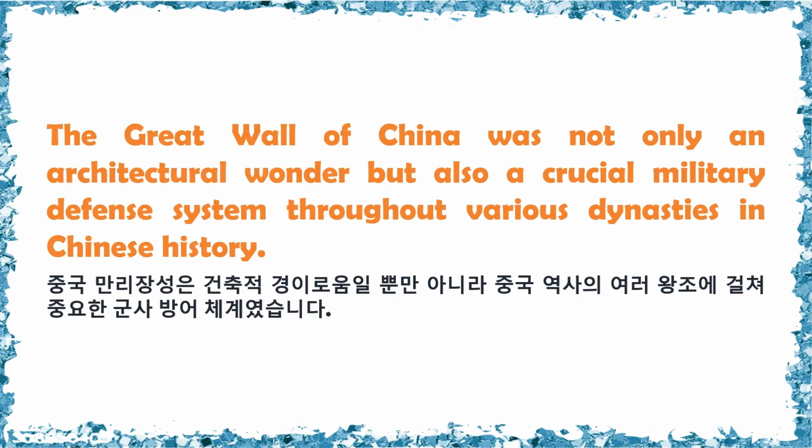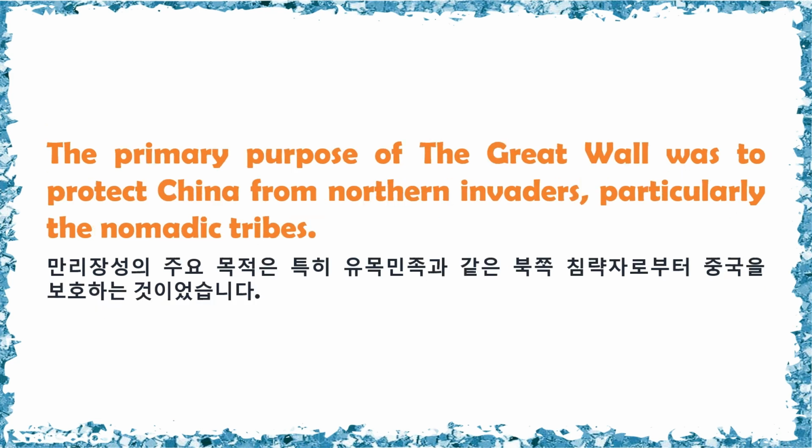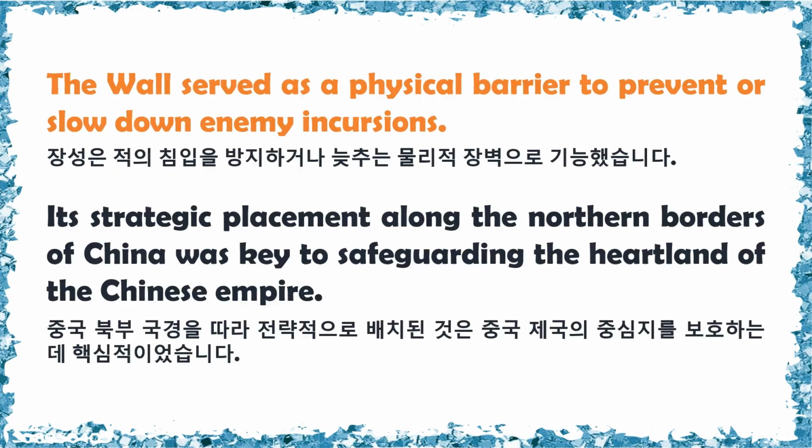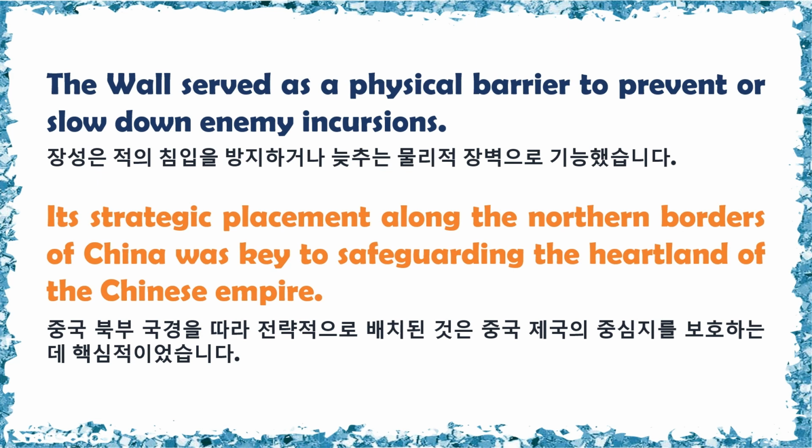The Great Wall of China was not only an architectural wonder, but also a crucial military defense system throughout various dynasties in Chinese history. The primary purpose of the Great Wall was to protect China from northern invaders, particularly the nomadic tribes. The wall served as a physical barrier to prevent or slow down enemy incursions. Its strategic placement along the northern borders of China was key to safeguarding the heartland of the Chinese Empire.